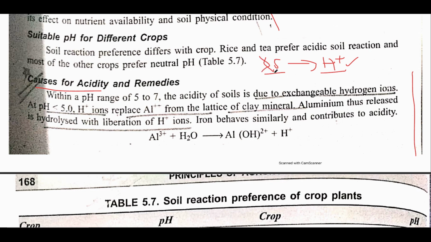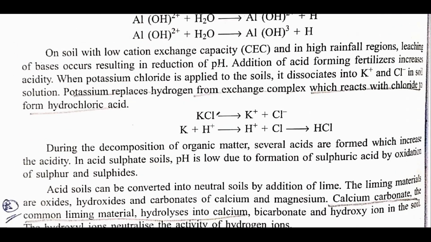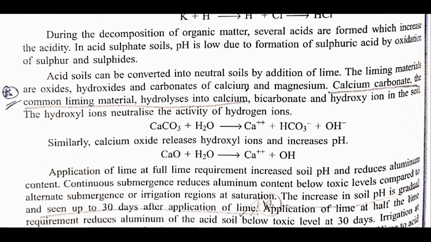If the soil has a pH of more than 5, then it would be because of hydrogen ions, and when it is less than 5, meaning it is more acidic, then it would be because of aluminium plus iron. All right, these two ions would be responsible for the decrease in the pH. And the same has been mentioned over here.